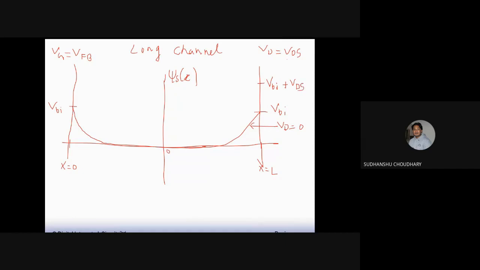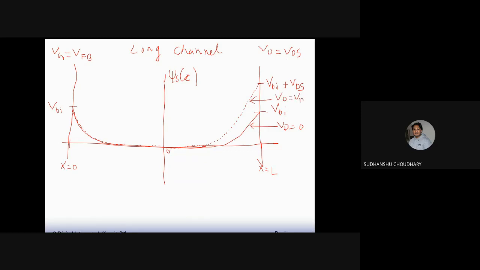Now if we plot the surface potential of the long channel MOSFET, in this case it is again reaching Vbi at the drain side. This is for when Vd is equal to Vds.